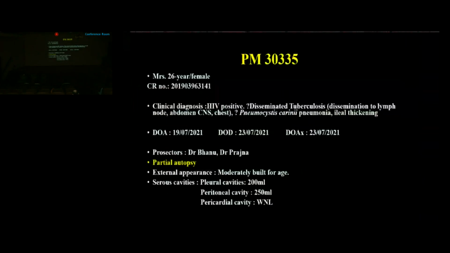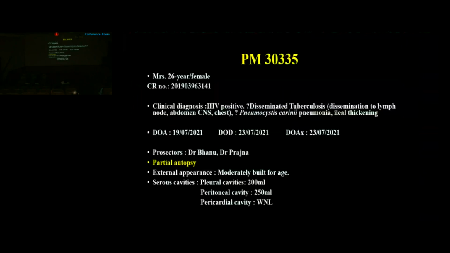A 26-year-old lady presented with a clinical diagnosis of HIV positive, with a theory of disseminated tuberculosis, dissemination to lymph nodes, abdomen, CNS, chest, with a theory of pneumocystis jirovecii pneumonia, and sepsis. It was a partial autopsy. Prosector noted that she was moderately built for age.